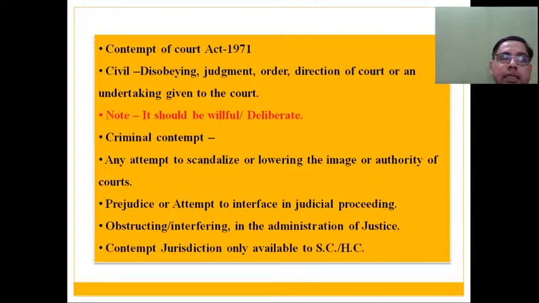When we say civil contempt, it means disobeying judgments, orders and directions of court or any undertaking that you have given in front of court. So कोर्ट के किसी ऑर्डर को, कोर्ट के किसी जजमेंट को, कोर्ट के किसी डायरेक्शन को अगर आप विलिंगली डिसोबे कर रहे हैं, डेलिबरेट तरीके से डिसोबे कर रहे हैं, इंटेंशनली आप डिसोबे कर रहे हैं, then that act comes under civil contempt.